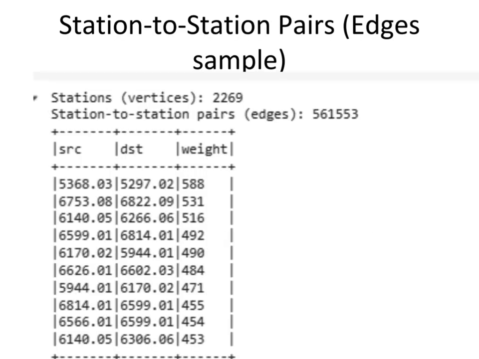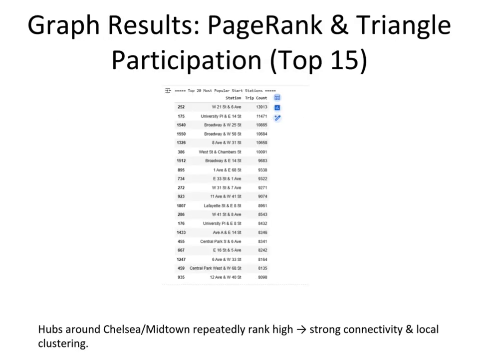Here we can see station-to-station pairs of edges samples, and here we can see the graph results of PageRank and triangle participation, that is the top 15 results.